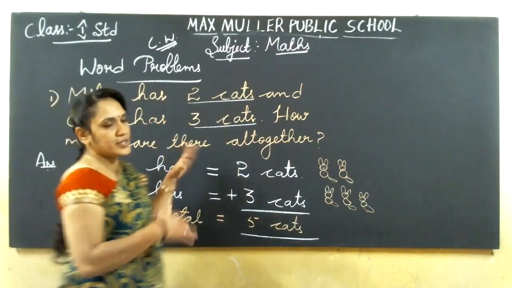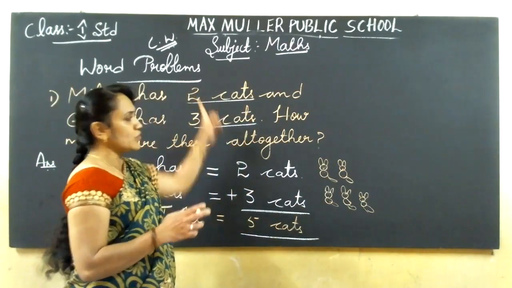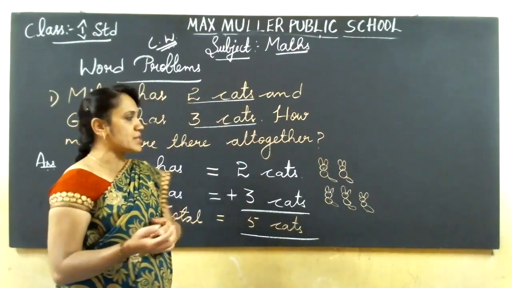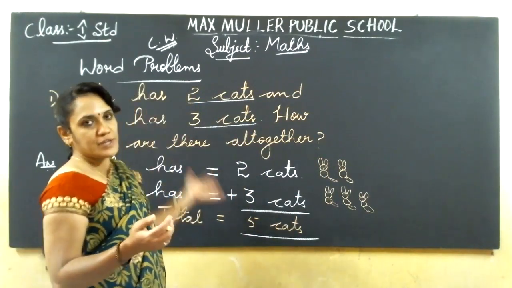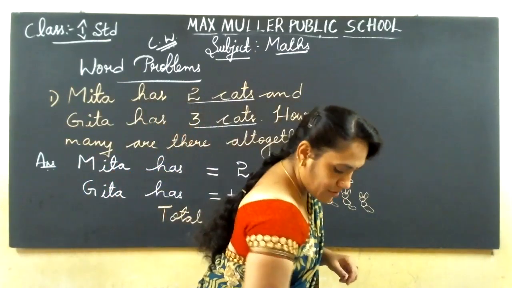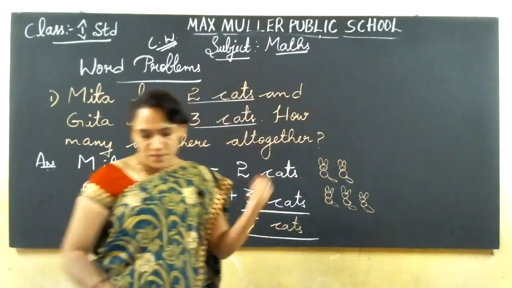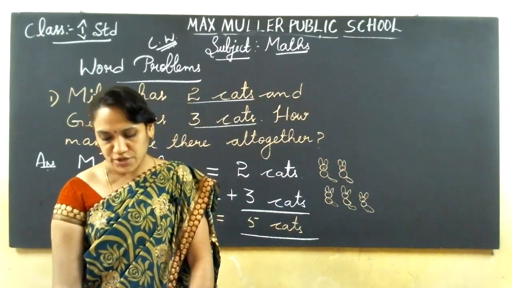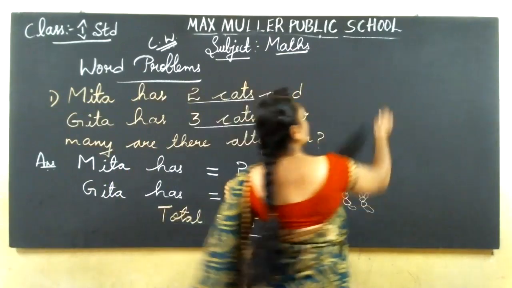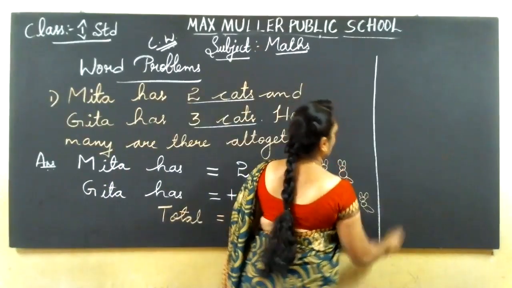Second sum, you should write on the next page. In one page, only one sum. We have recorded and sent it through the PDF. You just see in that how I wrote one sum in one page. Start the second sum on the next page. Okay, I'll erase this. By the time, you keep ready the second page. I'll start the second sum. By the time, I'll write the homework on that side. You can copy today's homework.